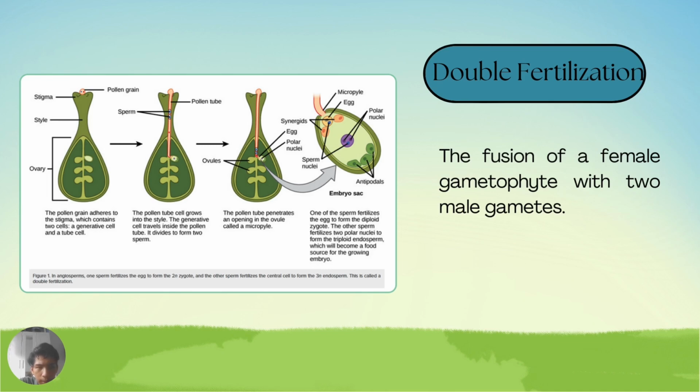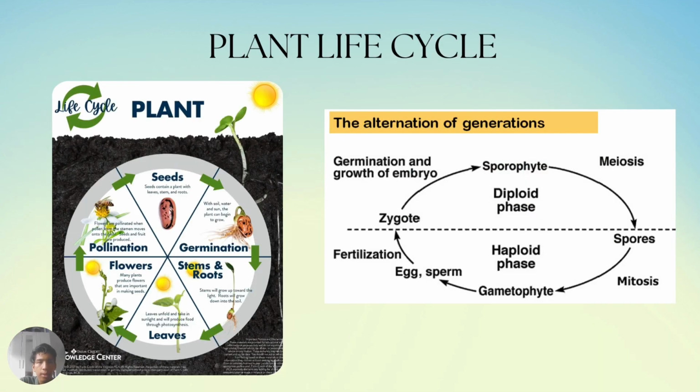One of the sperm fertilizes the egg to form a diploid zygote. The other sperm fuses to form a triploid cell, which will become the food source for the growing embryo. So this is the plant life cycle, which you can look at: first from seed to germination, then stem and roots, leaf, flower, and pollination. So the alternation of generations goes from zygote, sporophyte, spores, gametophyte, and egg and sperm.